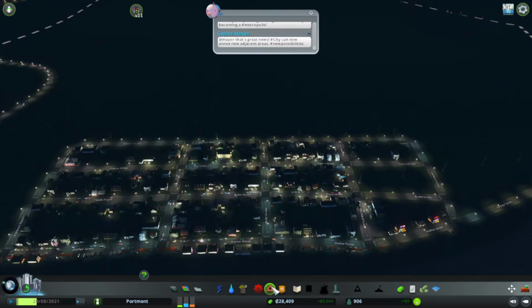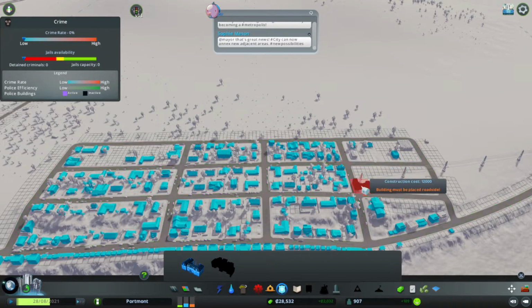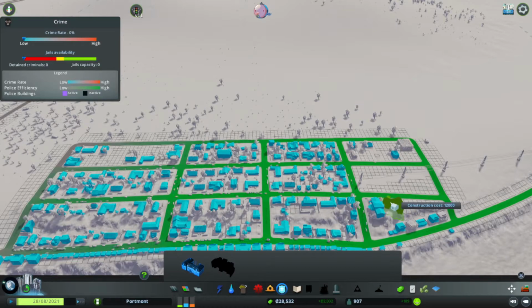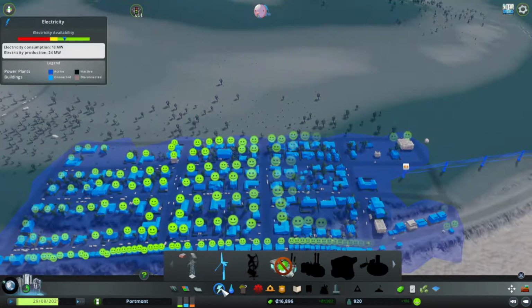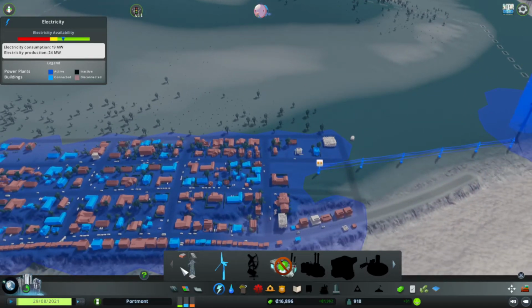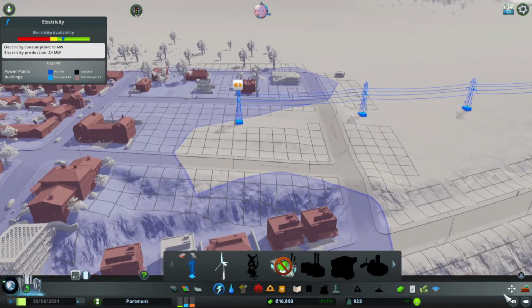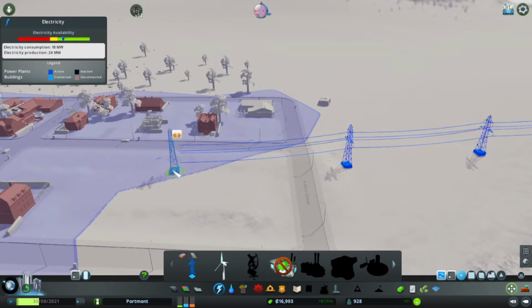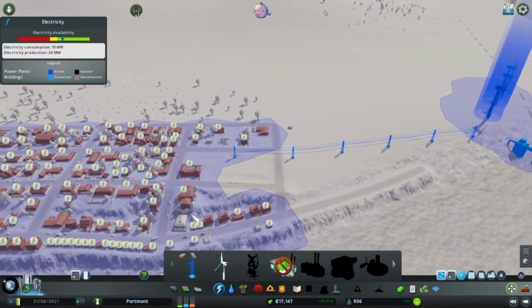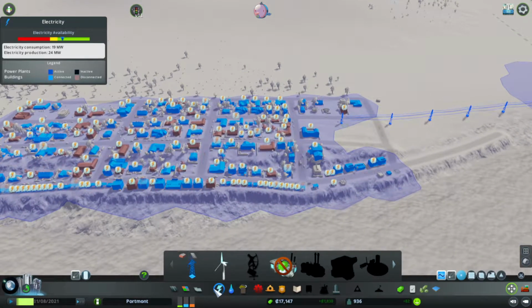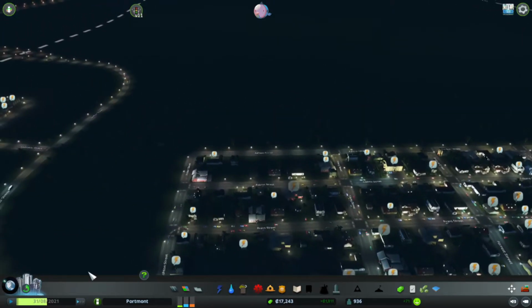But before we get to that, we need to put in our police. Same as the ambulance, you want to put it close to a main road, but not on the main road, ideally. This looks like I'm going to get good coverage. I think I can afford to lose that electricity grid, can I? If not, I'm just going to use this move it tool and move that slightly. That'll do. It looks a bit weird, but it should be fine. Yep, fantastic.